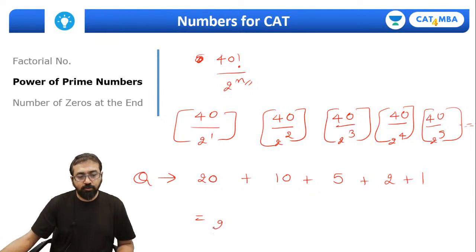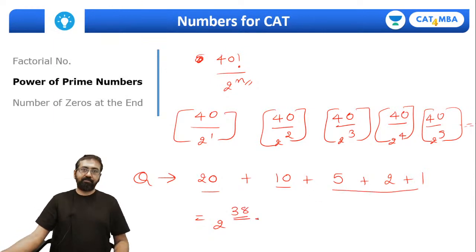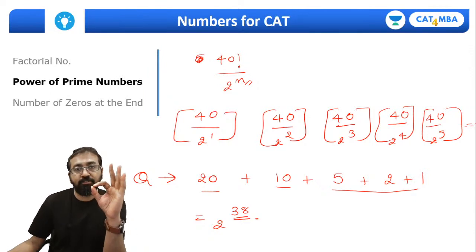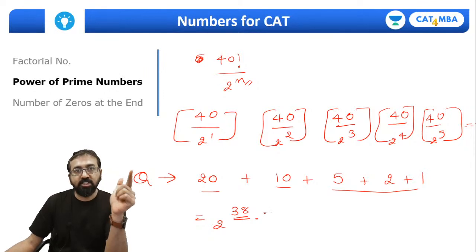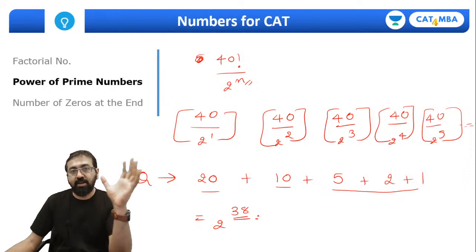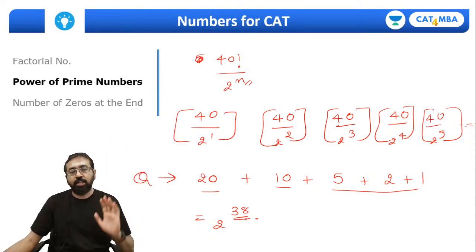So the power of 2 will be 20 plus 10, 30, plus 5, 35, plus 2, 37, plus 1, so it will be 2 raised to 38. This is how you can find out the power of any prime number in the given factorial number. Please remember, you can't find the power of a composite number using this method. You can find out only the power of a prime number, that is 2, 3, 5, 7, 11, 13, and so forth.